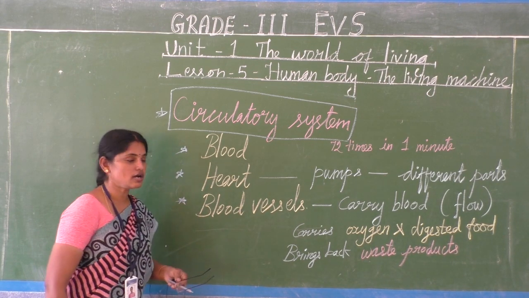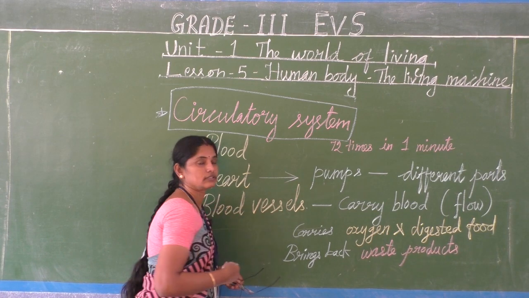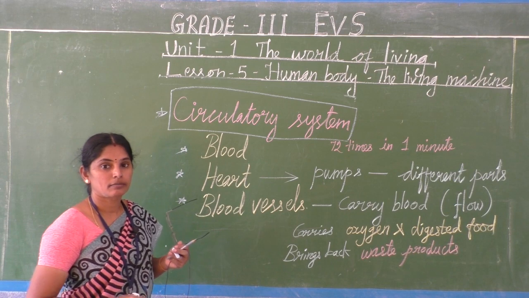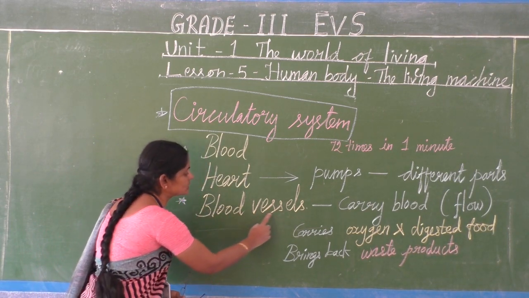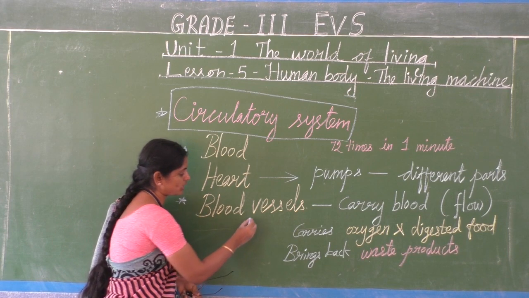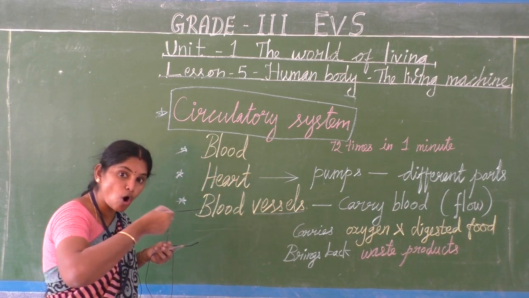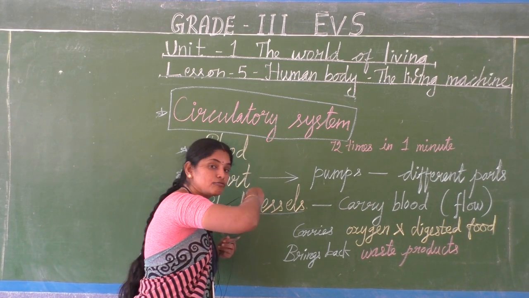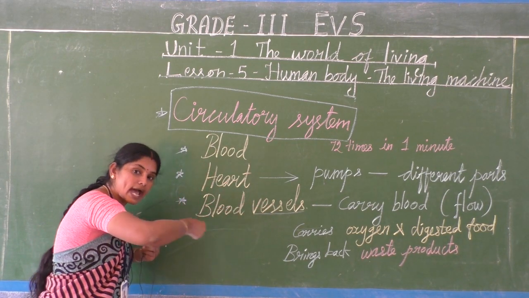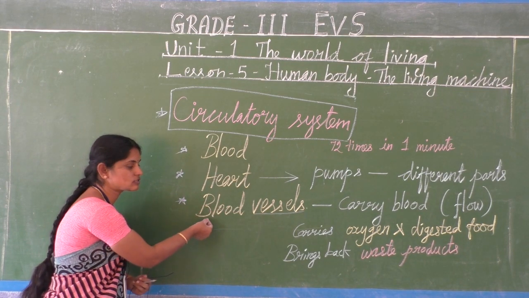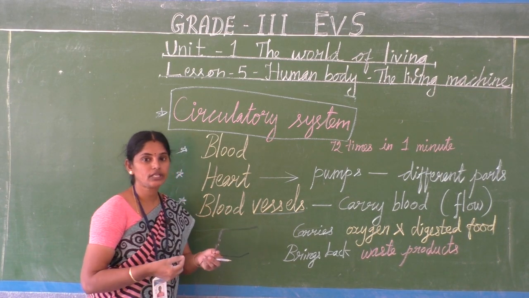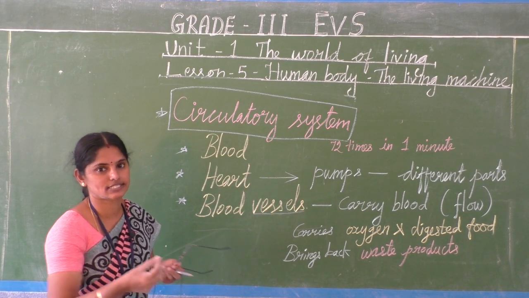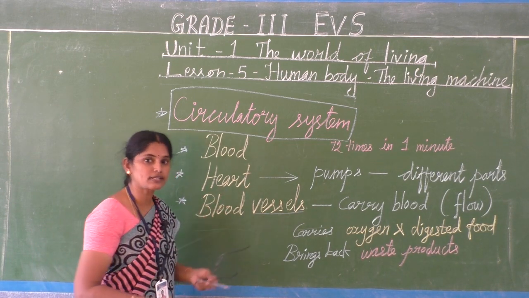Here, the heart is a pumping organ. The heart only pumps the blood. Blood flows in the blood vessels. Vessels, not tubes. Big and small tubes where the blood flows. Blood is carried through this channel, which is called blood vessels. In Tamil they say blood vessels. So the heart pumps the blood.